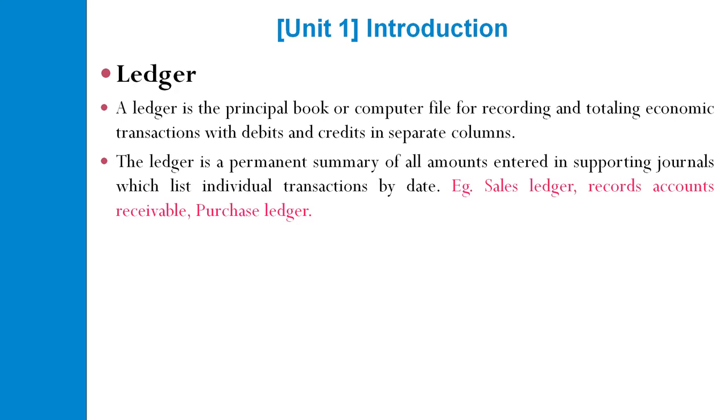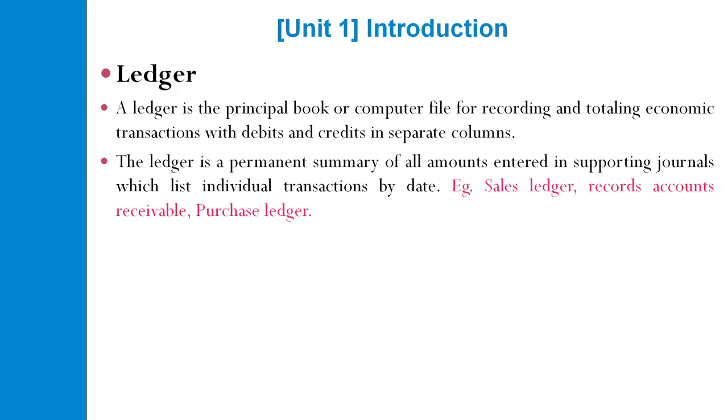Or you may say that a ledger is a permanent summary of all amounts entered in supporting journals which list individual transactions by date. So on a particular date, whatever transactions have happened will be entered into the ledger, and we can save this record in the ledger.